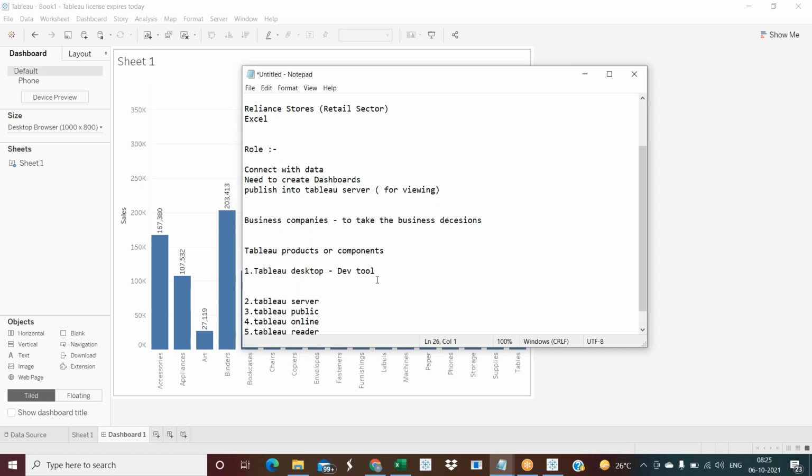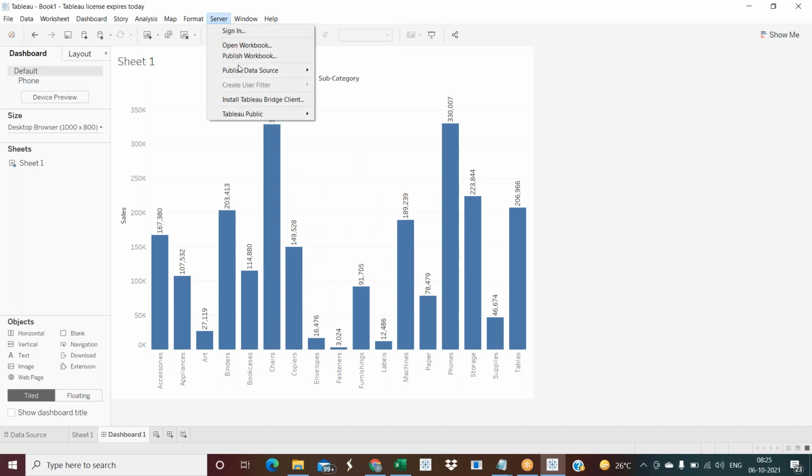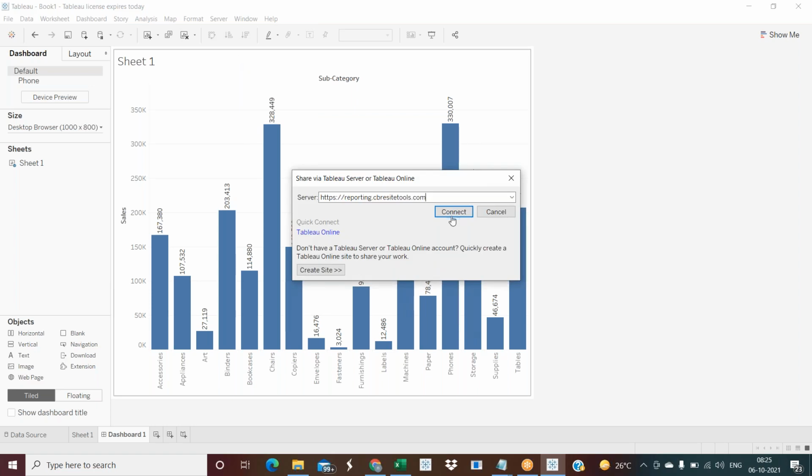Now, we are going to share this dashboard. How are we going to share it? By server, just publishing. Click on Server, Publish Workbook, and connect with the Tableau Server URL.